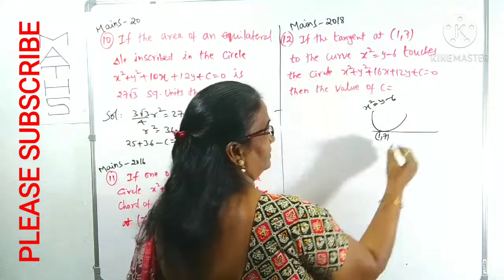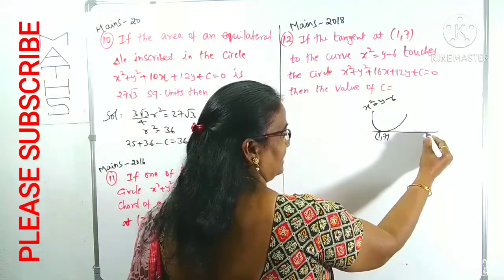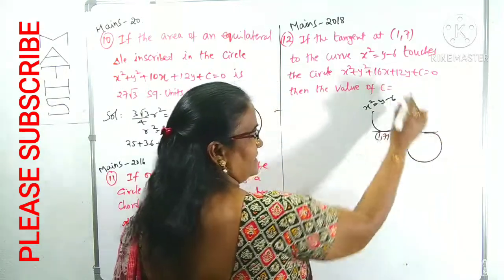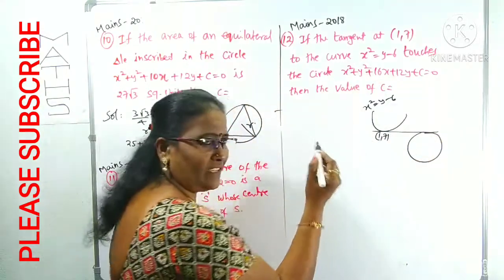This tangent touches the other circle. So it touches this circle. What is given indirectly?